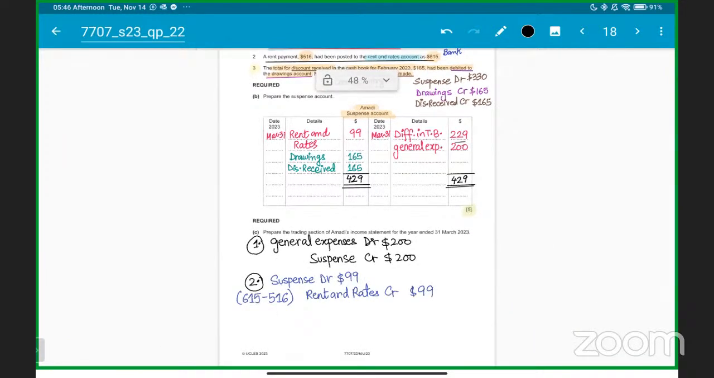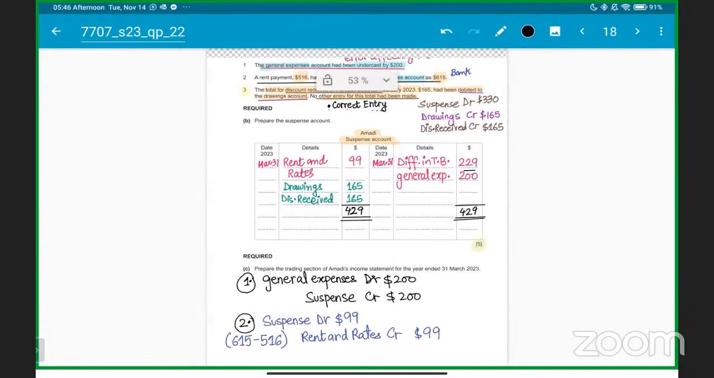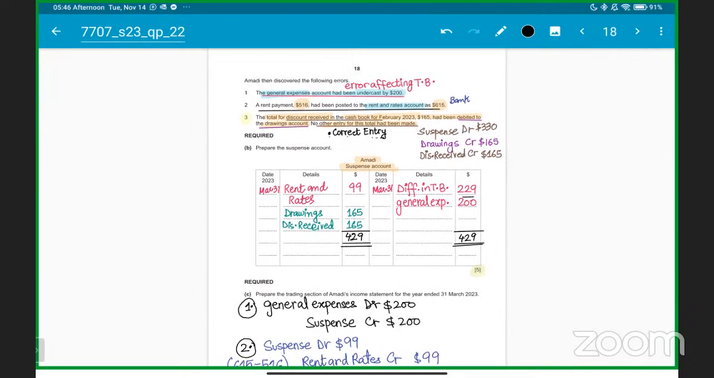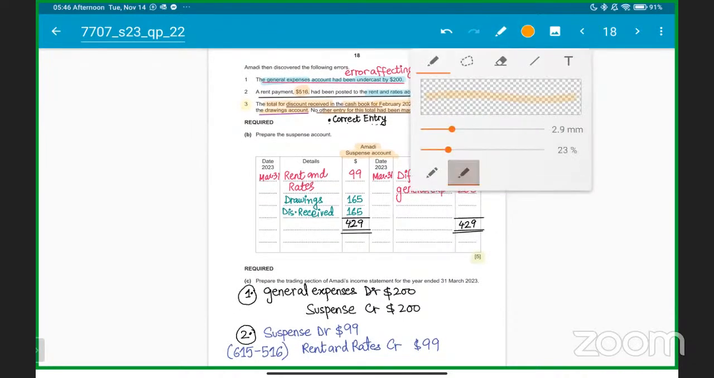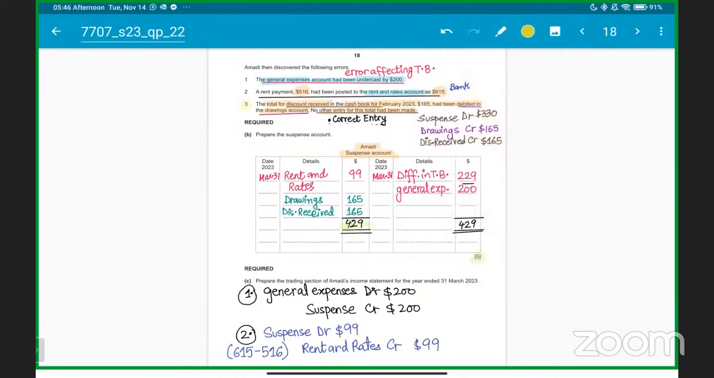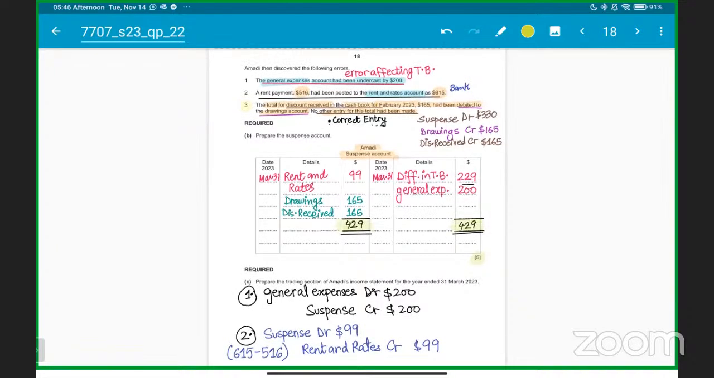Okay, let me know, got it clear? Any problem? $429 is balancing it. Everyone got this clear? Yes, hello, sir. Does anyone have a doubt? Please ask.